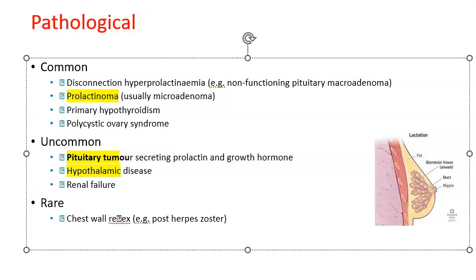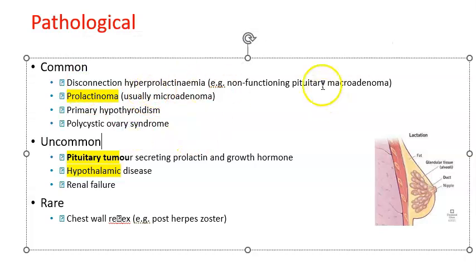Let me mark here. We'll use some pathological color here. Prolactinoma, again something to do with some kind of a tumor there. Pituitary tumor, hypothalamic disease. Okay, that all kind of makes sense, right? Then hypothyroidism. What is the cause? Why is there hypothyroidism? So that's why some kind of a hypogonadism also they were saying. Okay. Then,